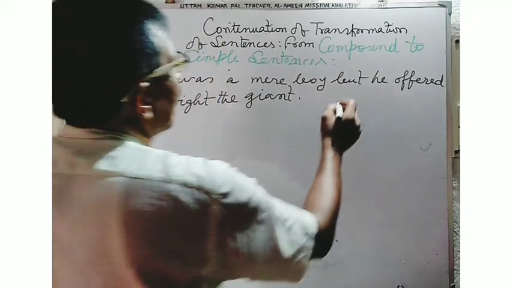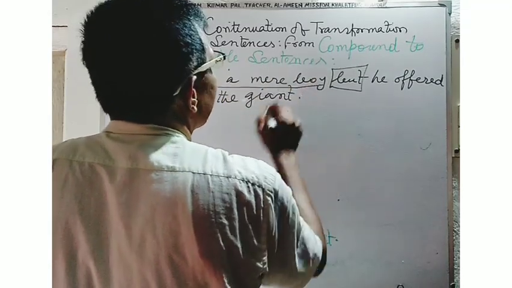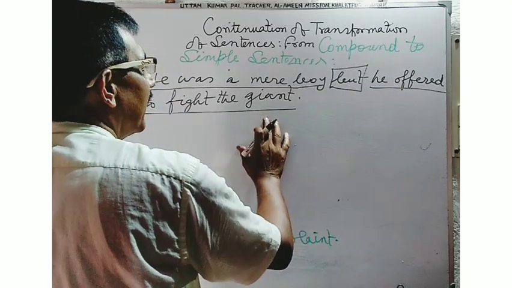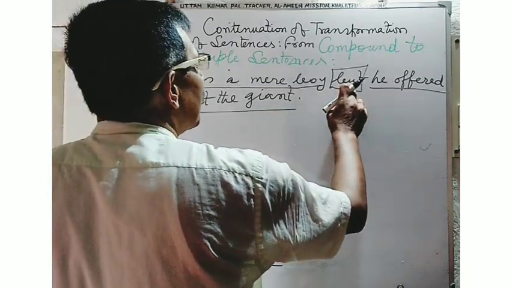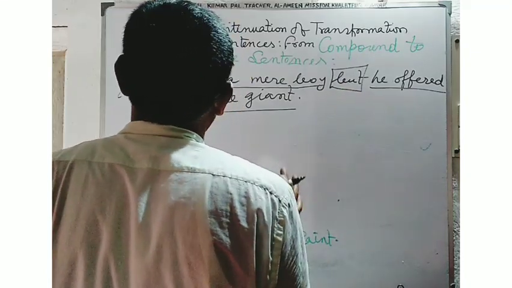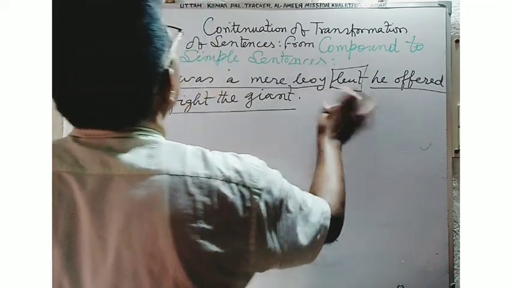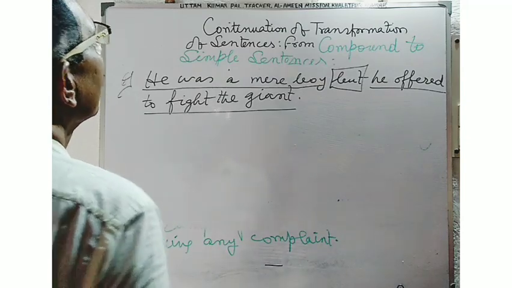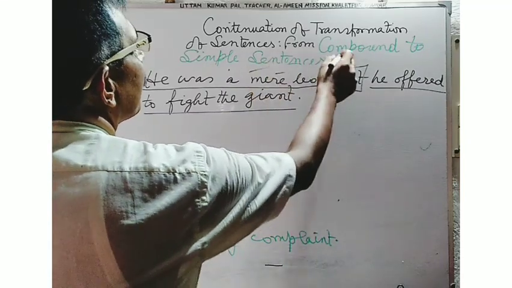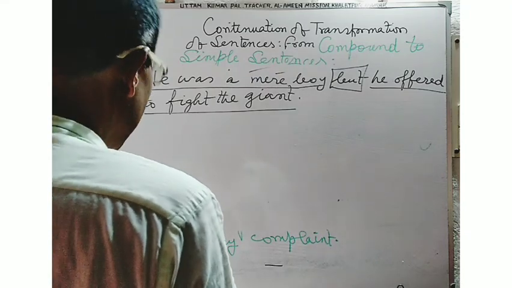Here, now see, "but" is the conjunction. These two main clauses are combined by the use of the conjunction "but". Here, if such a compound sentence is there, at the time of converting the compound sentence into a simple sentence, you will have to write the answer in this way.